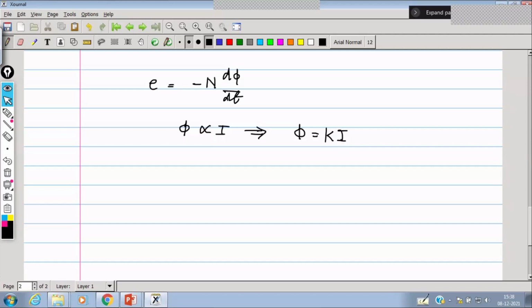If we differentiate with respect to time, we can write dφ/dt = K times dI/dt.